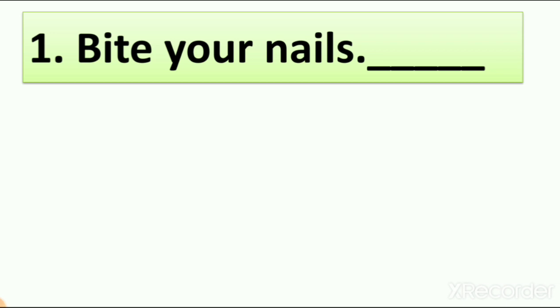So in this topic we learn about our personal hygiene. We have to brush our teeth 2 times a day. We also learn about other good habits. In this we learn that we should cut our nails regularly, right? So mostly after a week we have to cut our nails, right? So what is the question here? That bite your nails. So what do we have to do here? We have to write whether this sentence is true or false.